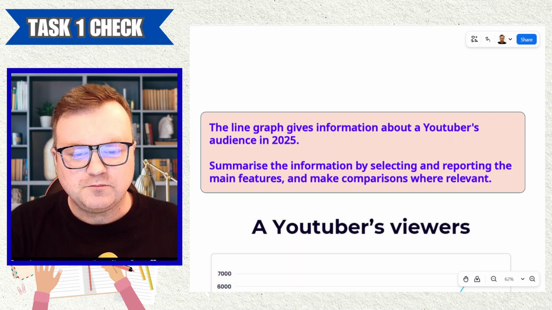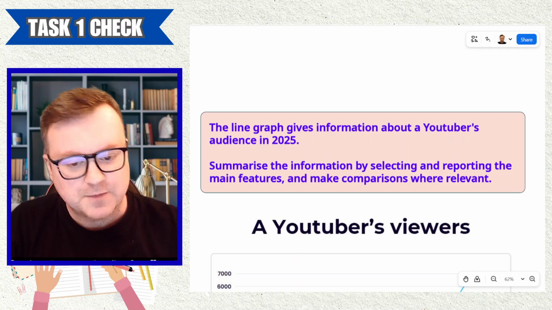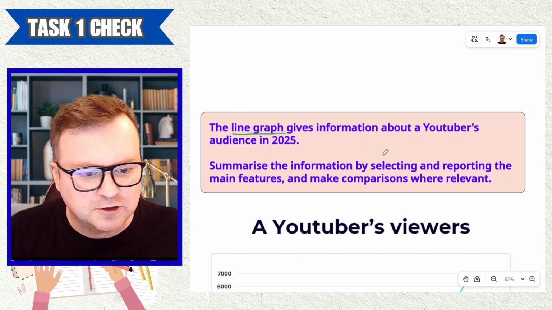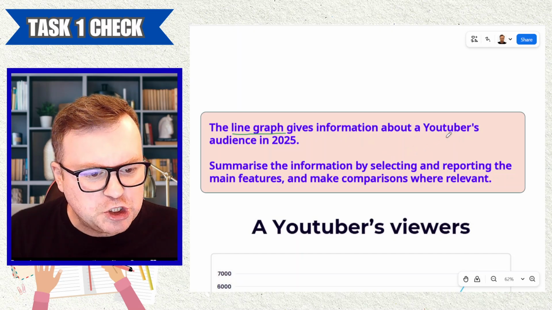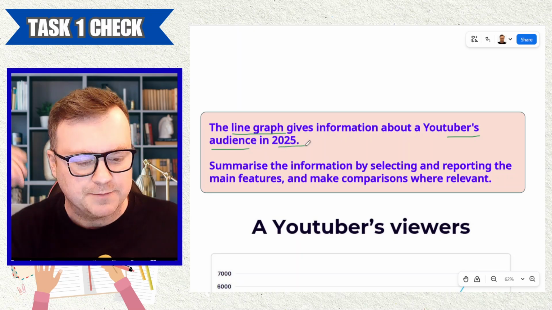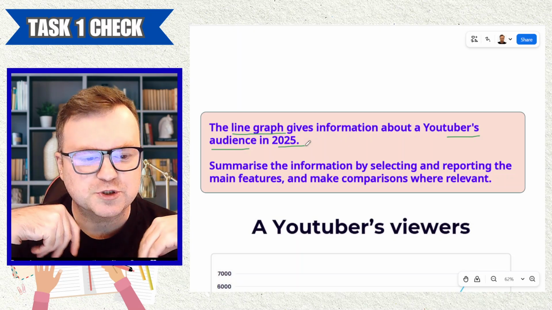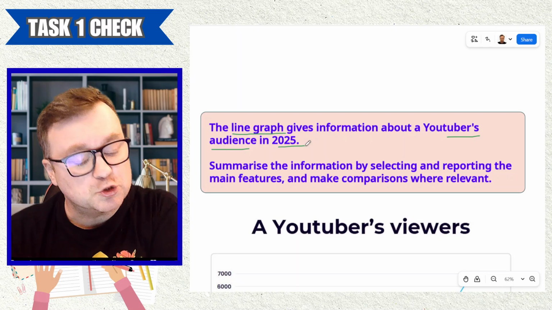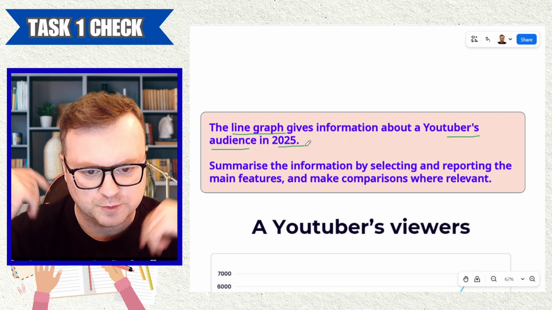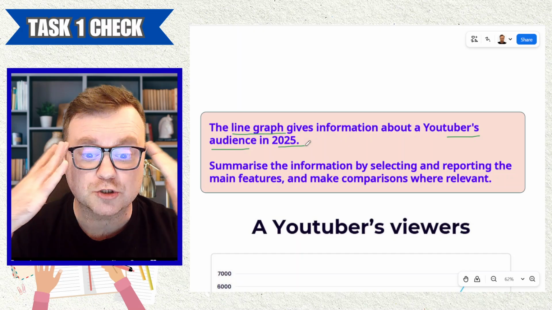So, what do we have here? Let's read the question very carefully. The line graph. So we're dealing with a line graph. The line graph gives information about a YouTuber's audience in 2025. Okay, 2025, current year, a YouTuber's audience. What is a YouTuber? A YouTuber is somebody who makes videos on the platform YouTube. So we're going to get information about that person's audience.